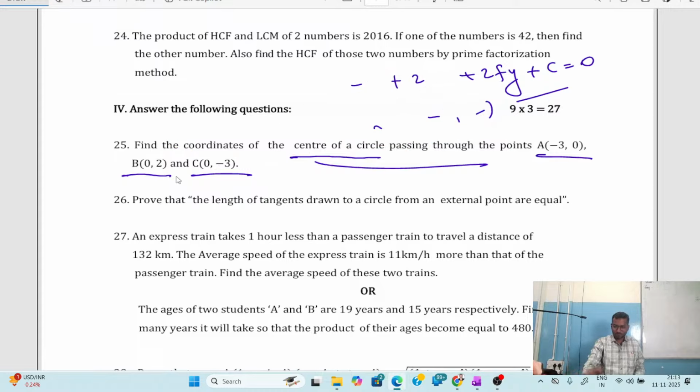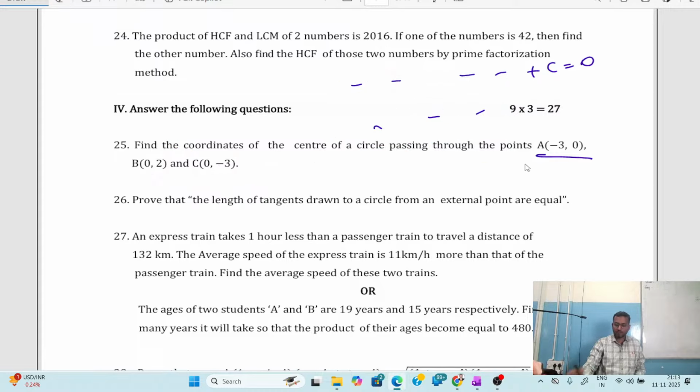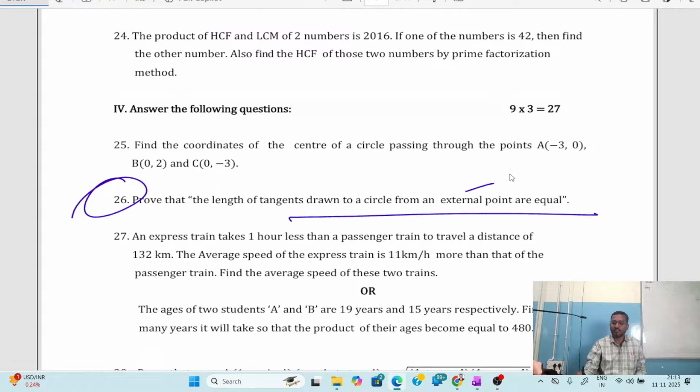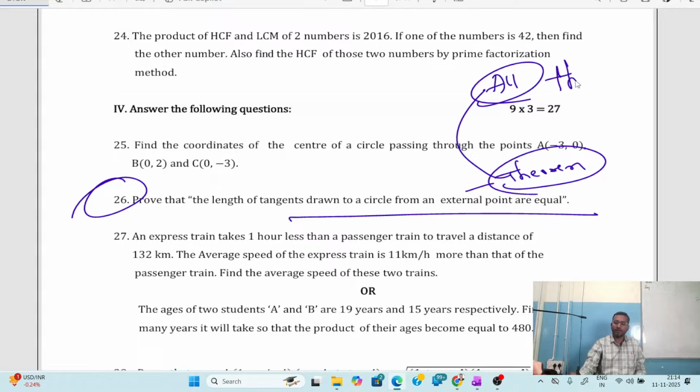Now look at here the next question. Okay, question number 26. Prove that the length of the tangents drawn to a circle from an external point are equal. This is the theorem. Children, what I will be doing, all theorems, I'll make one separate video. Only theorems, I'll make one separate video. So from that video, you people can get to know all the theorems.